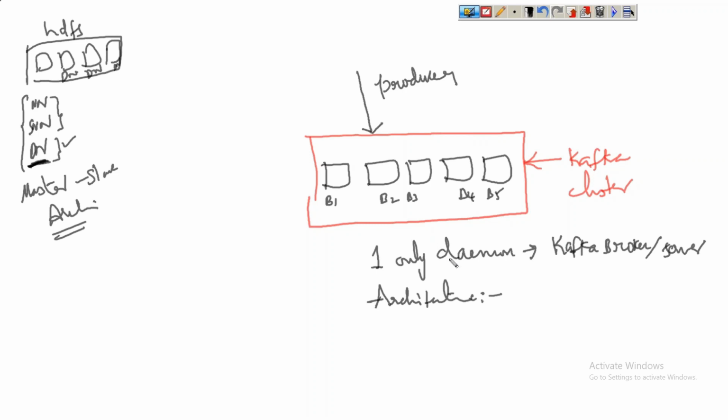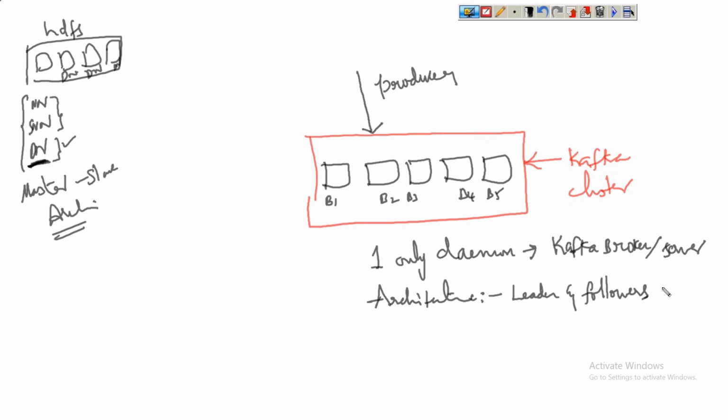Here the concept will be leader and follower. There is no concept of master and slave here. We'll have leaders and followers. This is what we have in Kafka. So what is this leader and what is this follower?